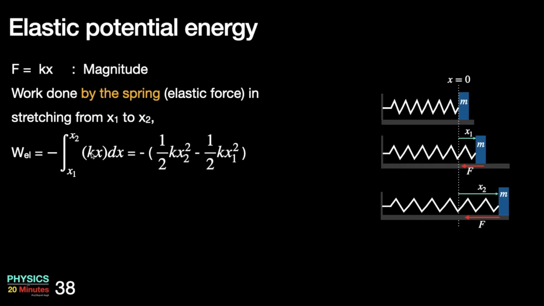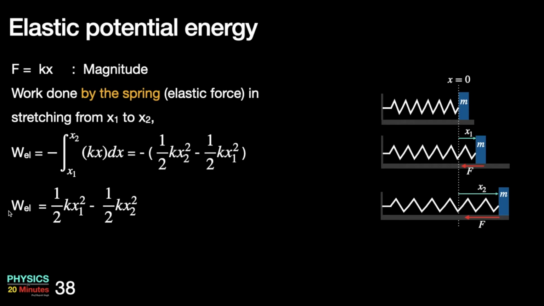So integration of kx is half kx square, you put the higher limit. So kx2 square minus kx1 square with a minus sign outside. And therefore you can bring this minus sign inside. Half kx1 square term becomes positive while half kx2 square term becomes negative.